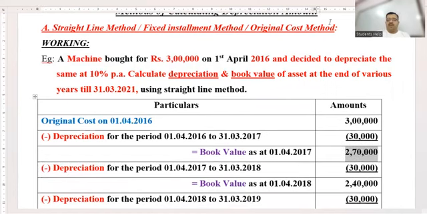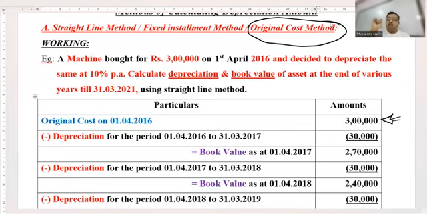Why not you are calculating for 270? Karenge, that's a different method. This method entails the concept that every time calculation will be done on rupees 3 lakh only, children. That's why the method is called as original cost. Every year calculation will be done on rupees original cost 3 lakh only.